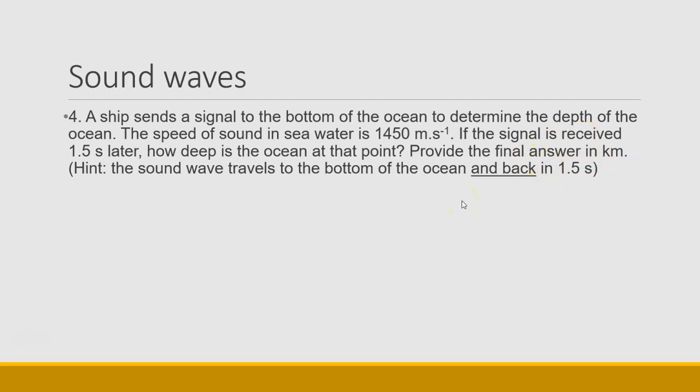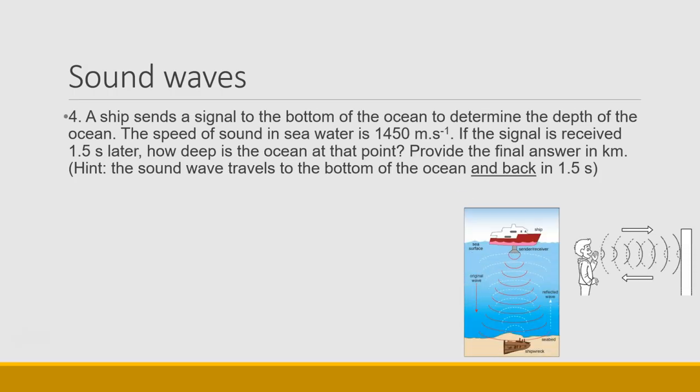This is something that we need to be cognizant of when it comes to questions around sonar and also often around echoes. So if we consider these two diagrams, remember that if the transmitter is sending a sound wave to the bottom of the ocean, and then the transmitter picks up that sound wave again in that same location.